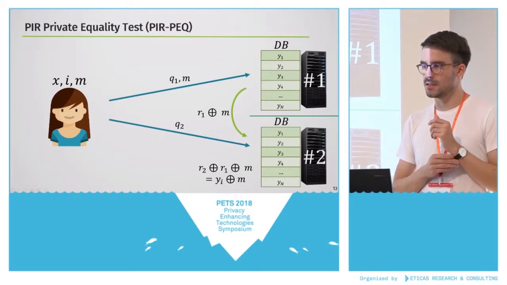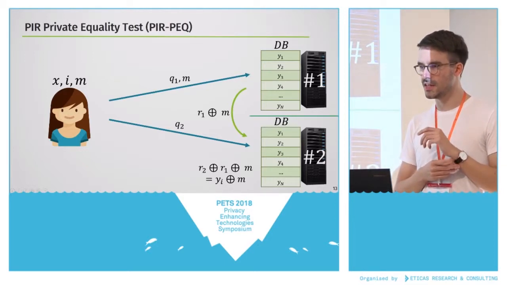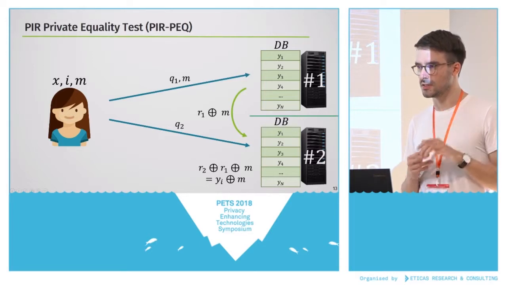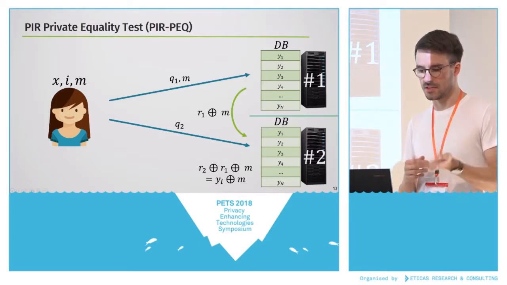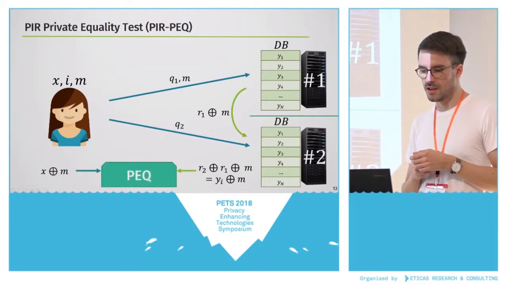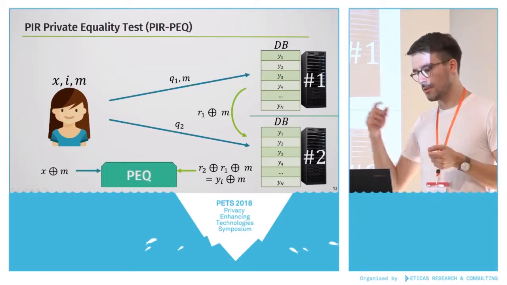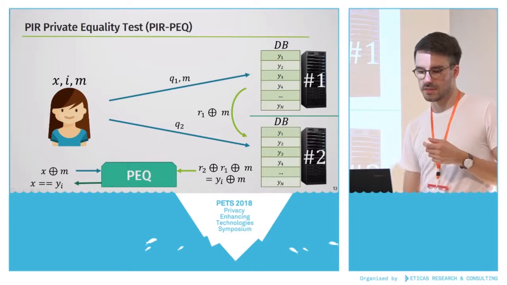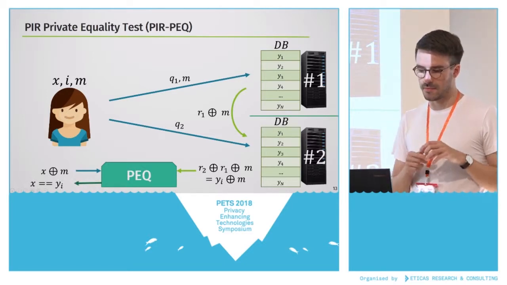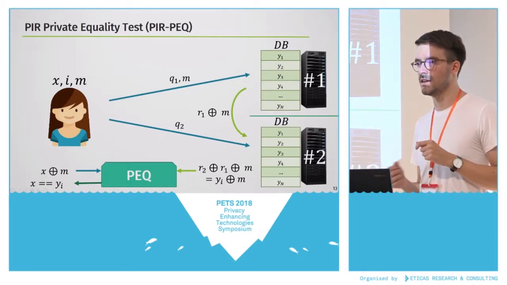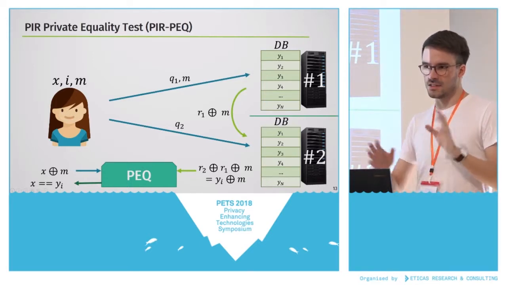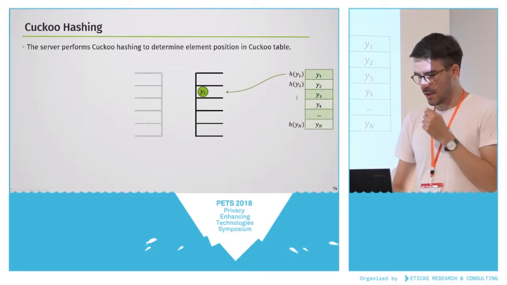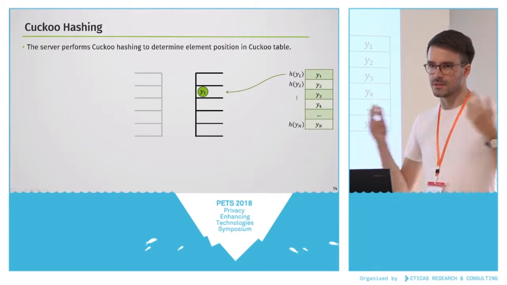Now, what we do with this is something that for one element is called a private equality test. Namely, Alice now not only knows the index, the mask, but she also knows an element that she wants to test for, if this element is at position I in the database. So what happens is that she blinds this element with the same mask that she knows, throws it into a primitive called private equality test that checks 2 elements for equality, and then returns simply if the element X is the same element as the element at position Y in the database. This is the overall idea, and this generalizes very well to more than one element if you just do it multiple times.